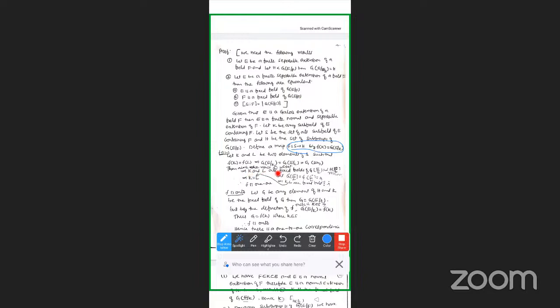So K and L are the fixed fields of G(E/L) and G(E/K), which implies K is equal to L.